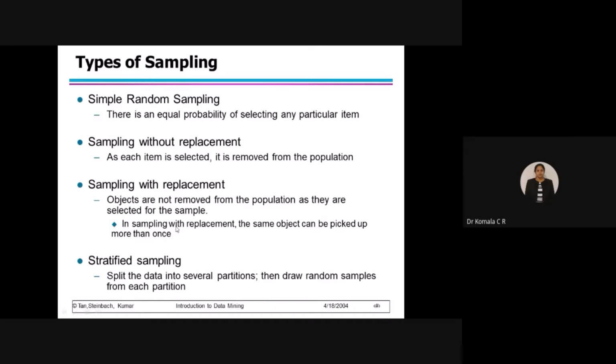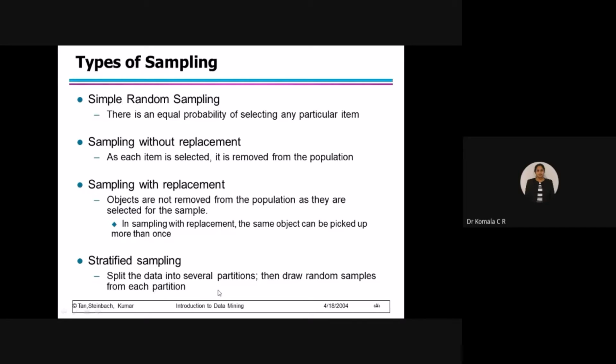Fine. So in sampling with replacement, the same object can be picked up more than once. Maybe for some other different process, I may pick the same data, so I don't want to remove it from the database. The last one, stratified sampling. So let us understand what is stratified here. Split the data into several partitions, then draw random samples from each partition.